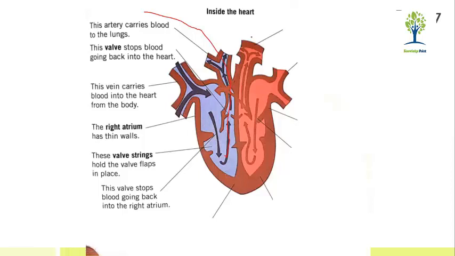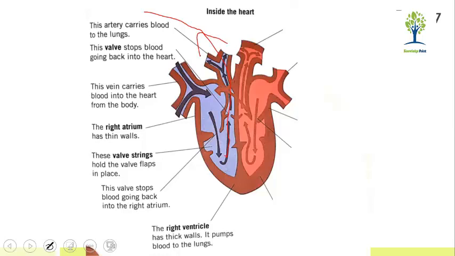This is the right ventricle, which has thick walls. It pumps the blood to the lungs, exerting the pressure so the blood moves into the lungs.